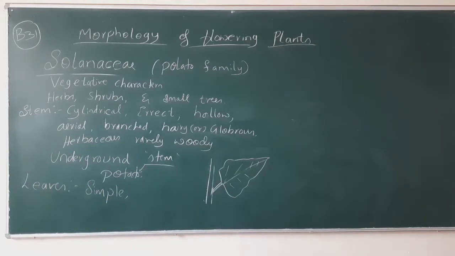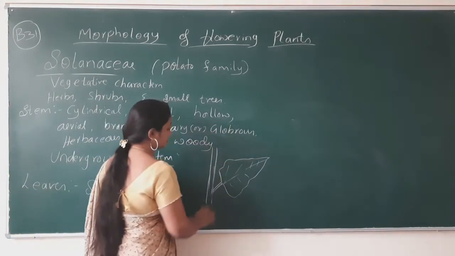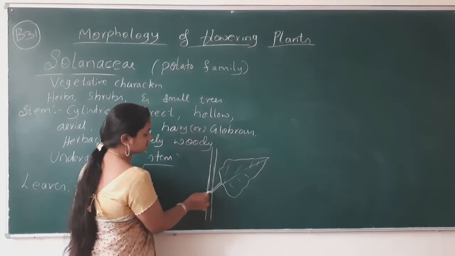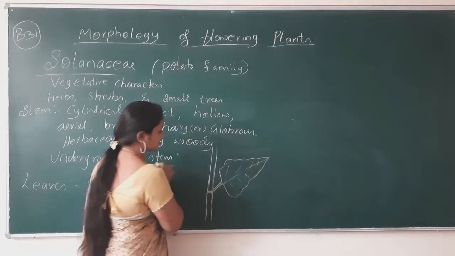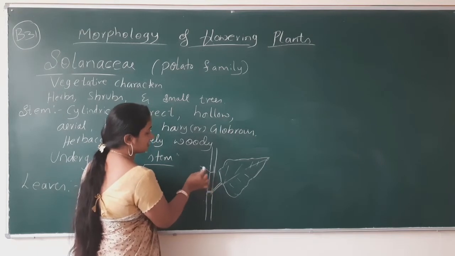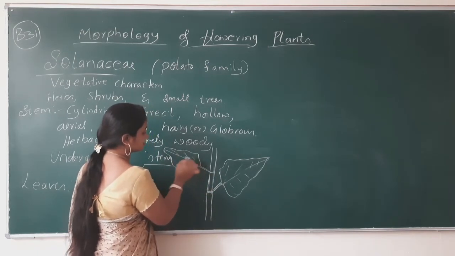The leaves are alternate. What do you mean by alternate? Consider this is one node. Through this node one leaf arises, and one more node will be present, and from the other node one more leaf arises.